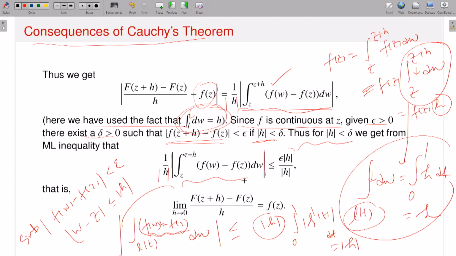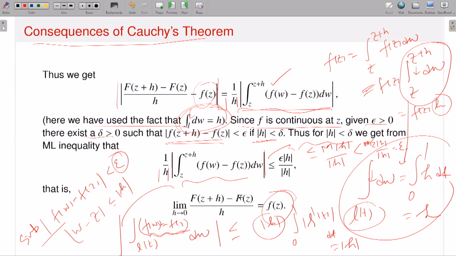So by the ML formula, this object is dominated by M times mod h divided by mod h, but M is the supremum which is less than epsilon. So therefore this is less than epsilon times mod h divided by mod h. So that means this is epsilon. So therefore I can say that I can make the distance of f of z plus h minus f of z divided by h minus fz less than epsilon, and epsilon is arbitrary. So if h approaches 0, this limit is exactly equal to f of z. Okay, so this is the one.